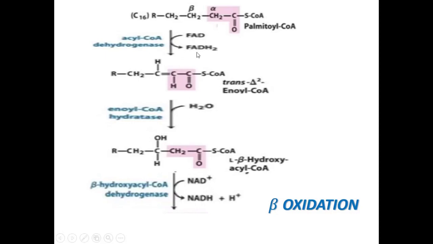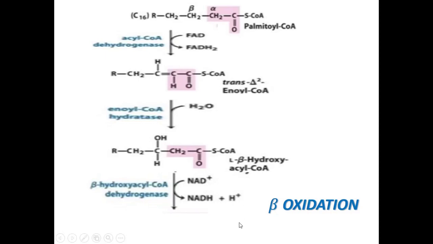Again 2 hydrogens will be removed, and NAD will become NADH. These two, FADH2 and NADH, will enter the electron transport chain to form ATP. FADH2 will give 1.5 and NADH will give 2.5 ATP.